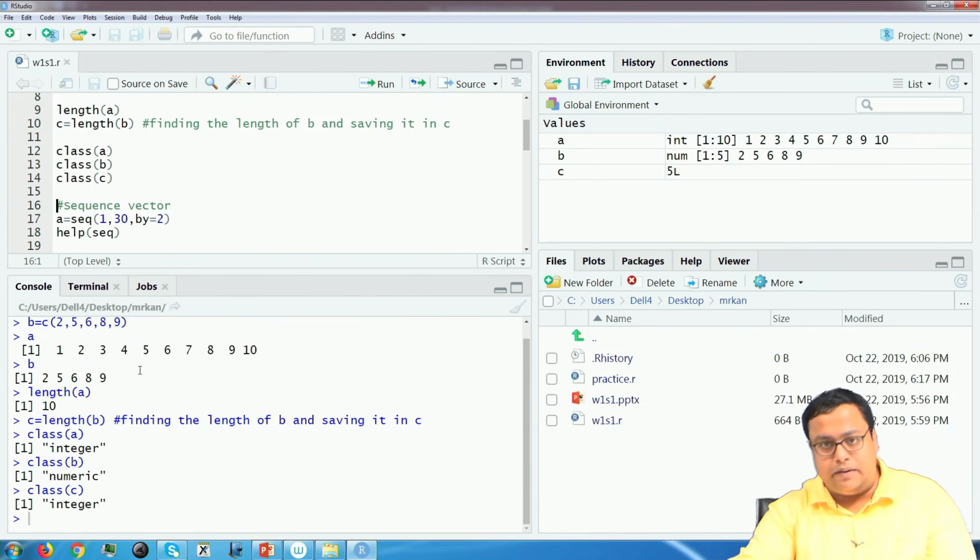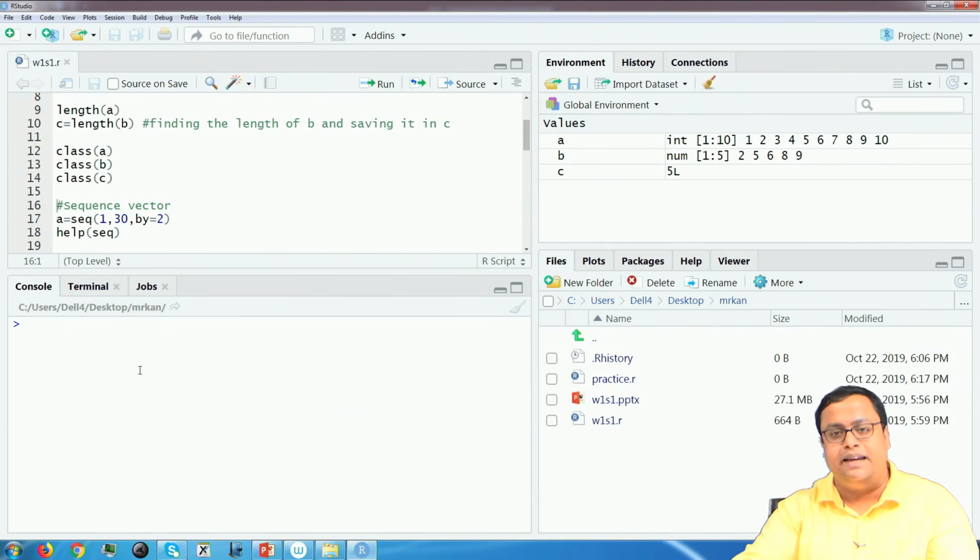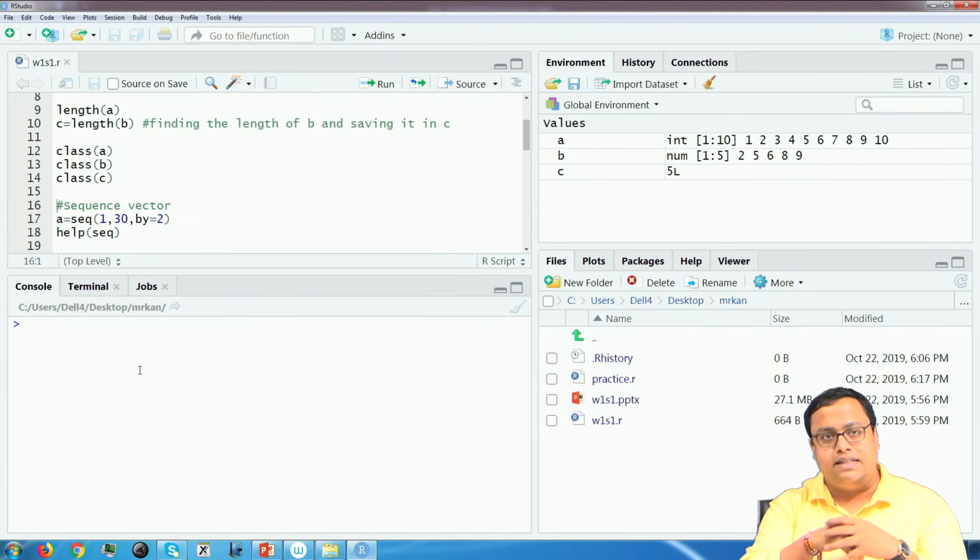Now, I will show you another interesting thing. Let us say I wanted you to find out a sequence, which starts from 1, ends at 30 with a jump of 2. So, 1, 3, 5, 7, 9, 11 and so on till it reaches 30. I know that this function is called the sequence function, SEQ.